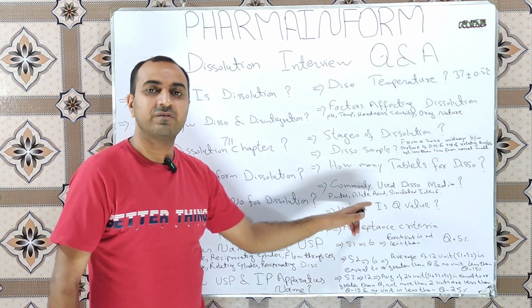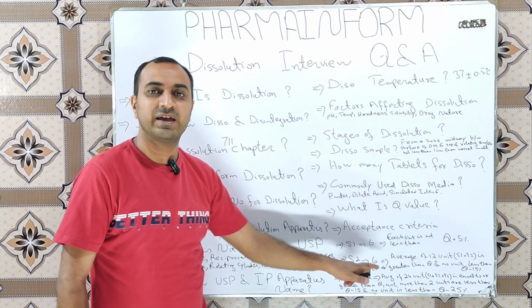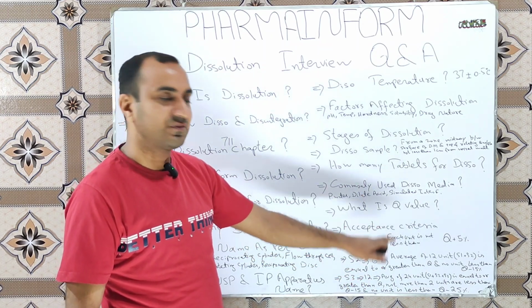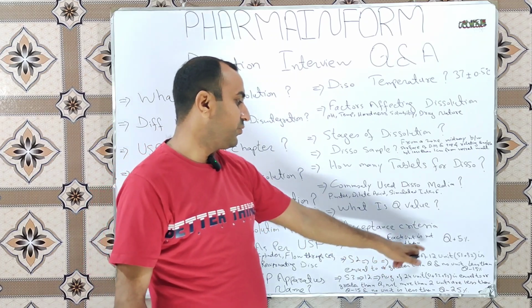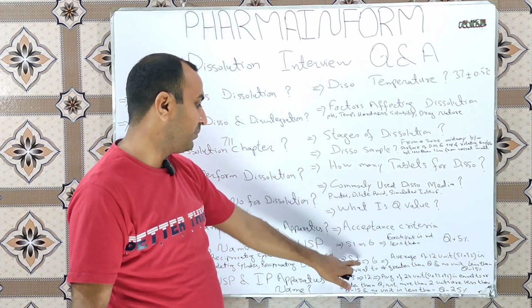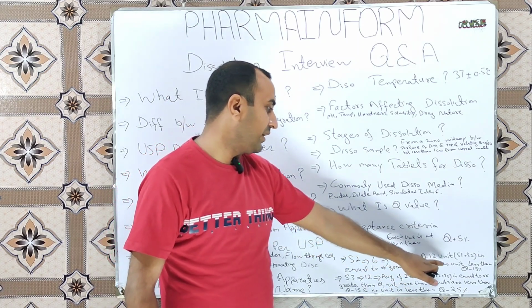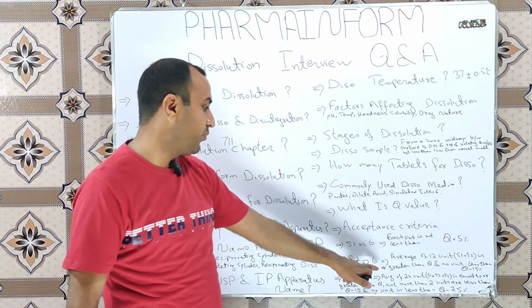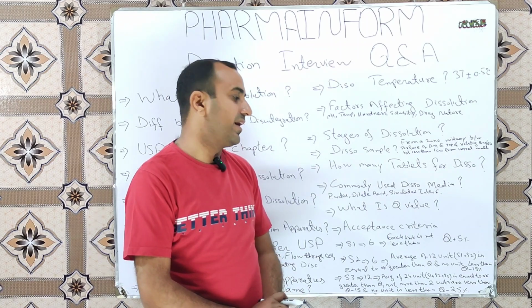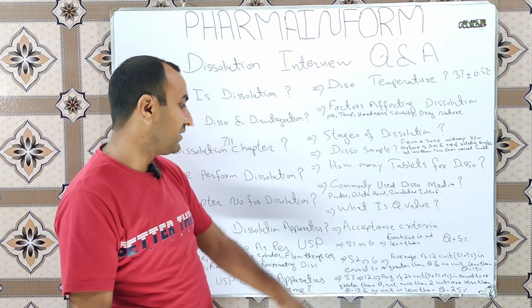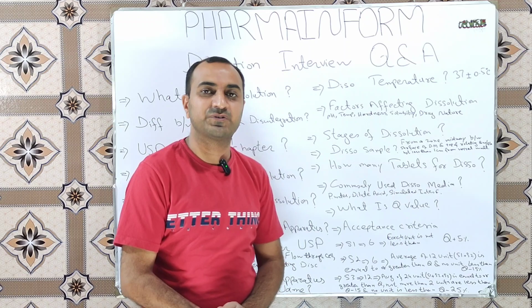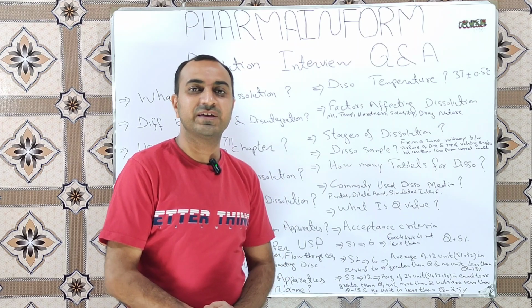For S2, if our S1 is failed, we go toward the S2, meaning we test a further 6 units, and the average of 12 units, meaning S1 plus S2, 6 and 6, 12, is equal to or greater than Q, and no unit is less than Q minus 15%. The next one is the S3.